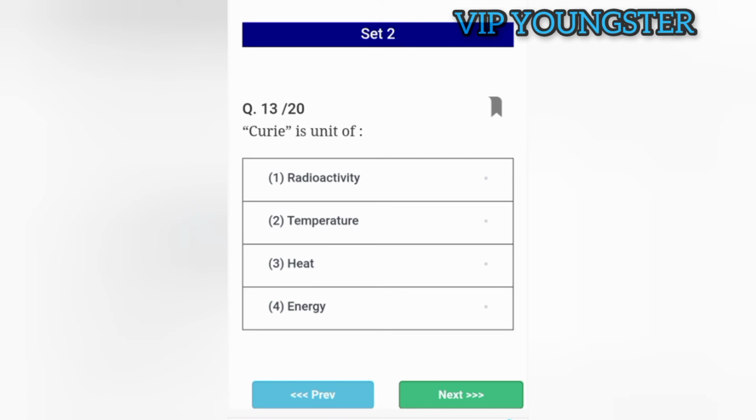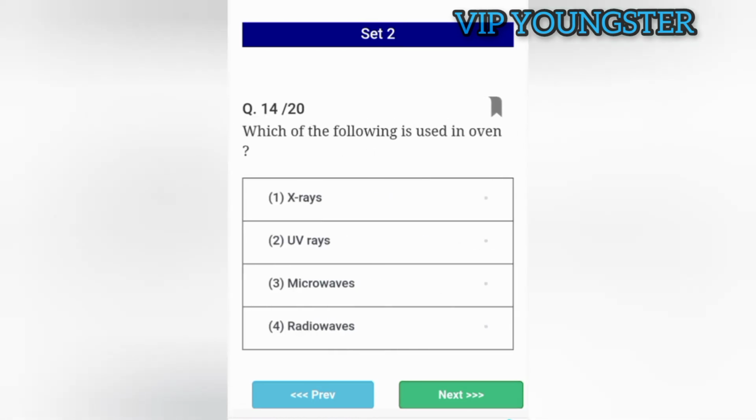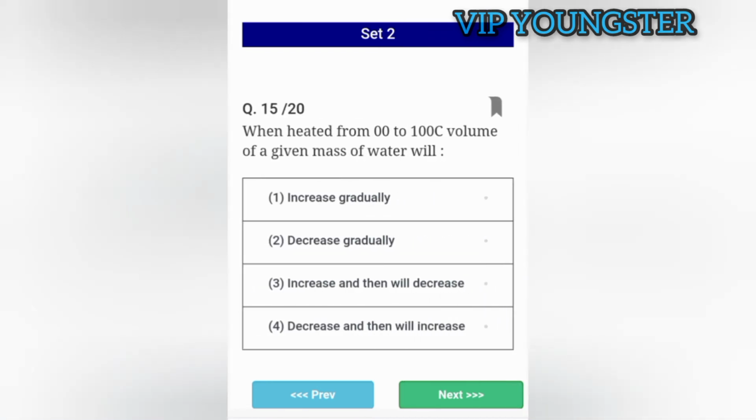Curie is a unit of radioactivity. Which of the following is used in oven? Microwaves. When heated from 0 degrees Celsius to 100 degrees Celsius, volume of a given mass of water will decrease and then will increase.